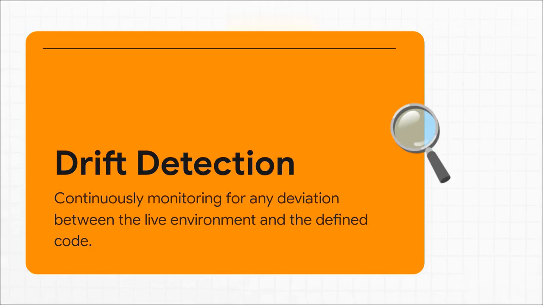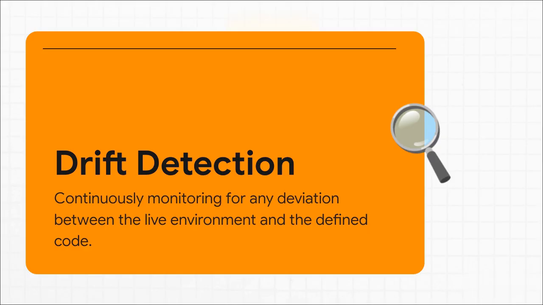Okay, but what if somebody goes rogue? What if an engineer makes a manual change in the cloud console to fix something quick, breaking our source of truth? That's where drift detection becomes absolutely critical. It's constantly comparing your live environment to what the code says it should be. So if someone opens a port for a quick test and forgets to close it, drift detection spots that mismatch, alerts you immediately, and lets you fix it.